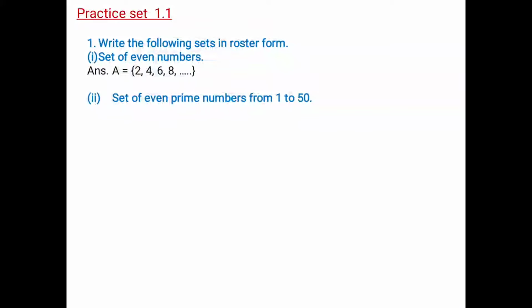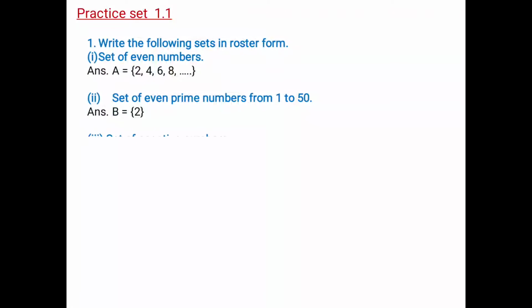When you go on and check 3, 5, 7, 11, 13, 17, 19, all are odd numbers except 2. So the answer is 2. The set is denoted by capital B equal to sign inside curly brackets. Only one element is there, that is 2. So there won't be any comma.